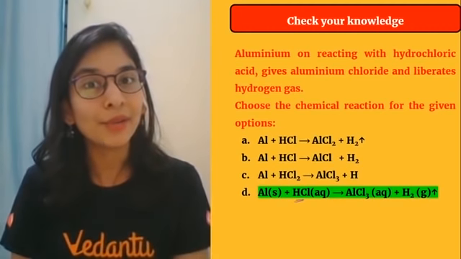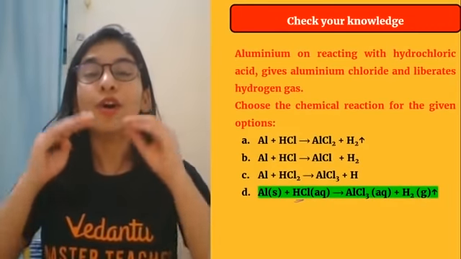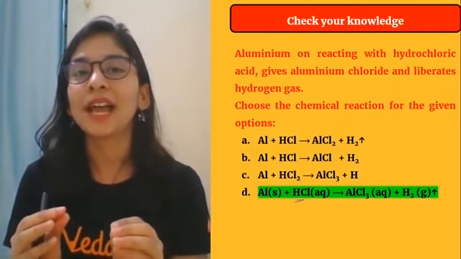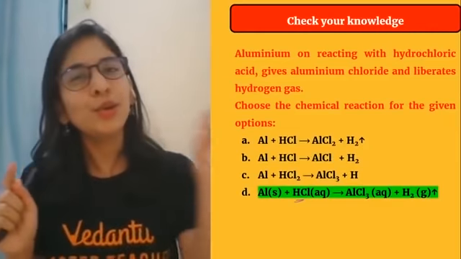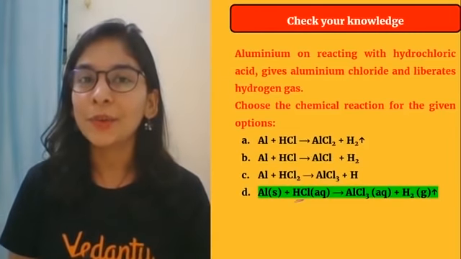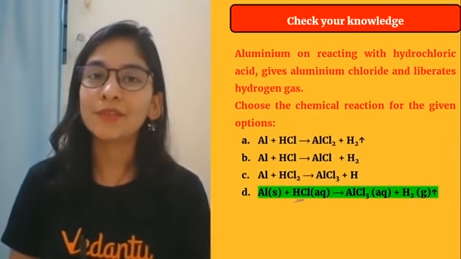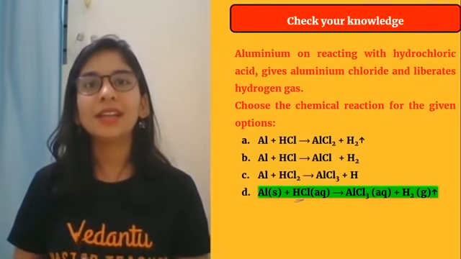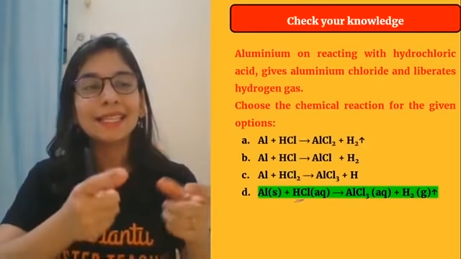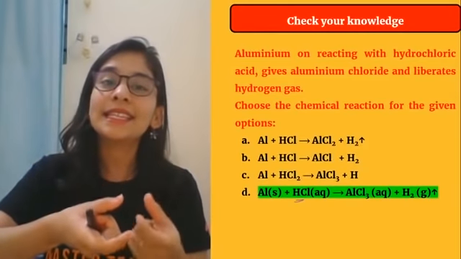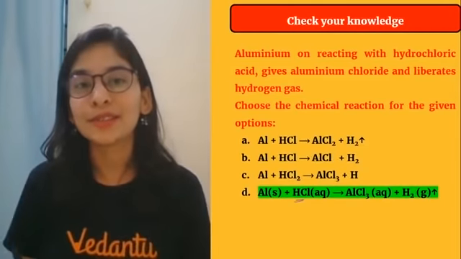What I want to tell you right now is that you should write a chemical reaction with the help of all the symbols and formulas involved, and you can make it more and more informative. First step to make it informative: when I go to the laboratory, at least I should know that my aluminium is in solid form. HCl is formed by taking the HCl gas and mixing it with water, an aqueous solution.